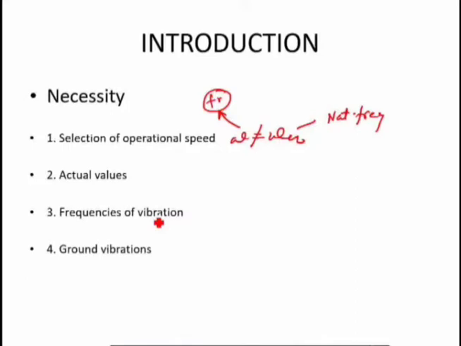For example, we have seen one video on the Tacoma Narrows Bridge, which failed due to fluctuating wind velocity. Then random vibration due to ocean waves, etc. So we can get good information regarding these ground vibrations.